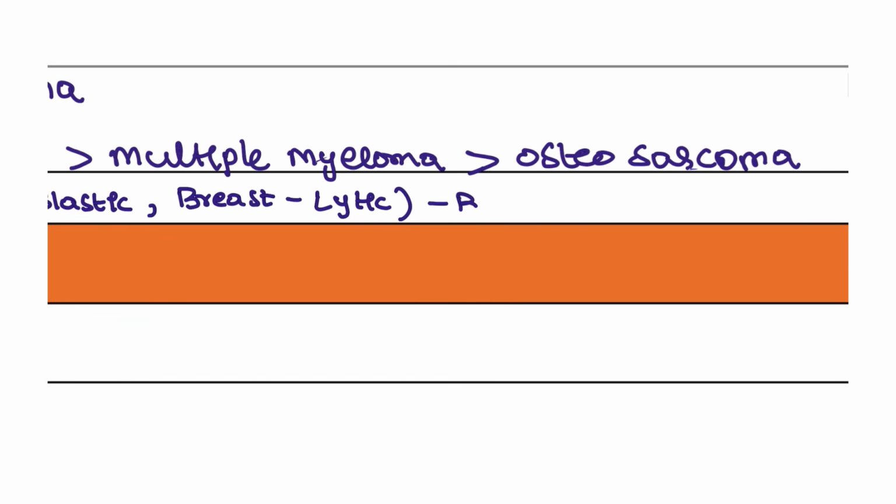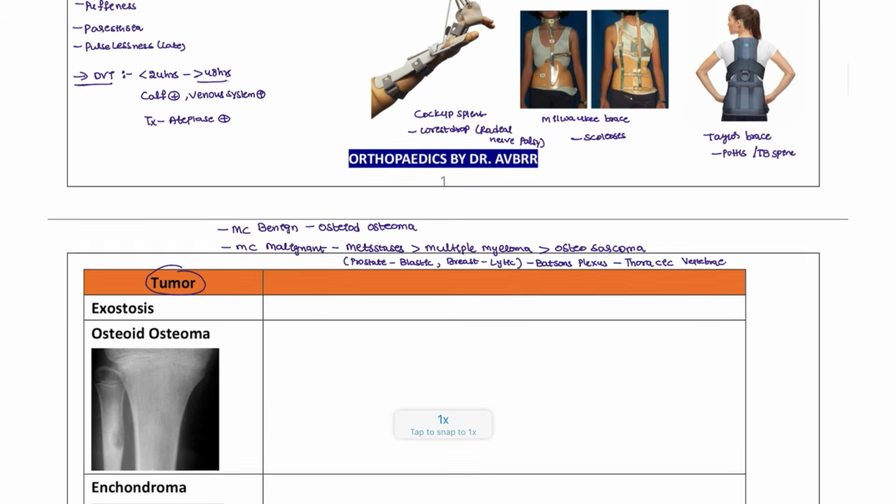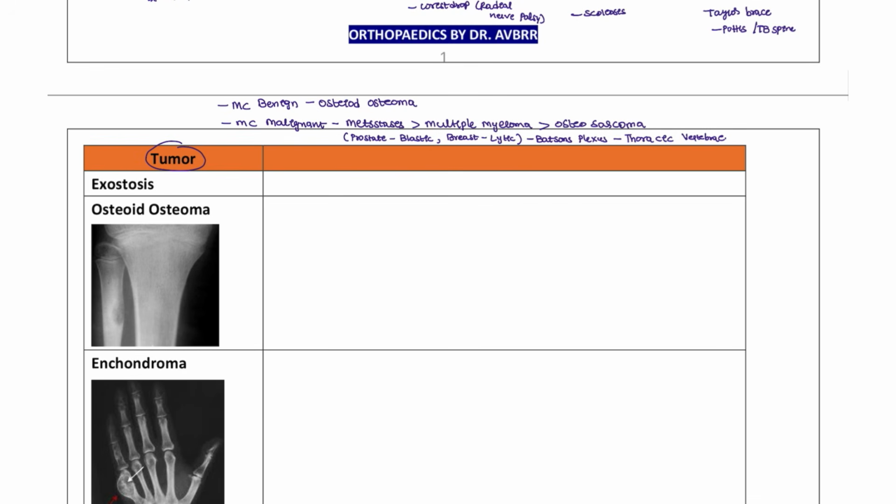And where is it coming from? This is coming from Batson's plexus. And what is the common location you are going to see? Thoracic. Okay, the thoracic vertebrae, which you are going to see. The thoracic vertebrae is the most common location, thoracolumbar. This is the overview of the general information.